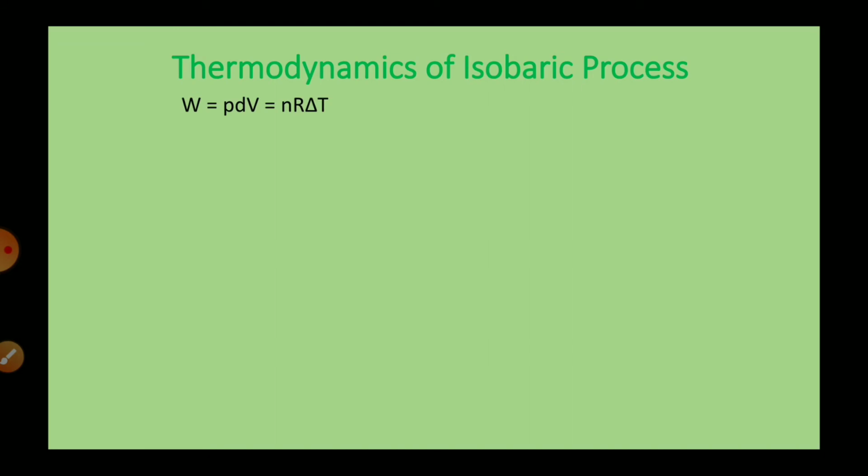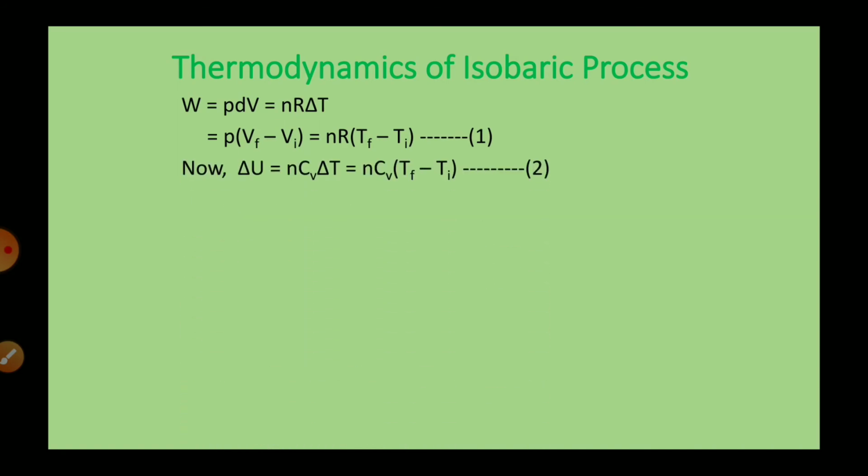Okay, now PdV can be written as P into Vf minus Vi, that means final volume minus initial volume, and nR delta T can be written as nR(Tf minus Ti). Let this equation be equation number 1, that is the equation of work done. Okay, now next is delta U, that is change in internal energy.